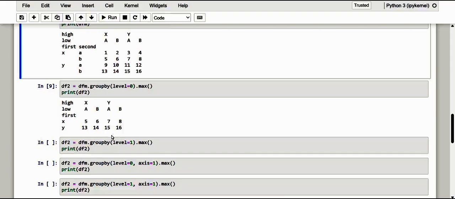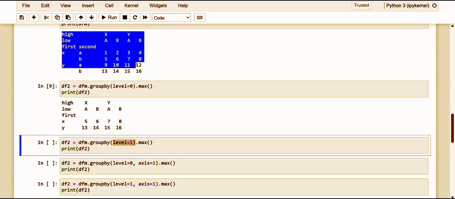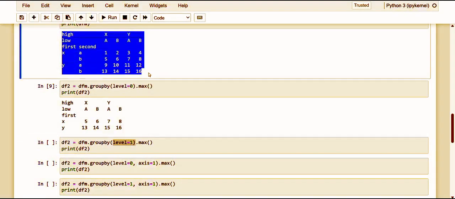If I just go towards the level 1, kindly see how this happens in this multi-indexed data frame. The same operation will happen, but with regard to the labels of the second level of the index. Of course, information regarding the top level label is lost. It is interesting to note that by grouping according to the level of the indices, it is possible to group by column. In fact, by also adding the optional parameter here, we have already specified axis 1.